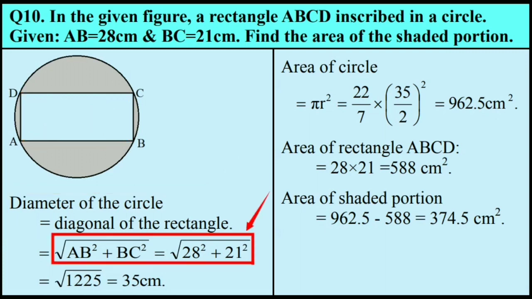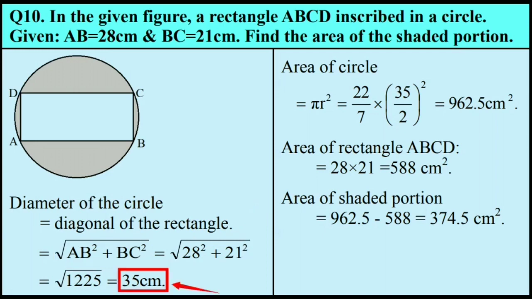Here, the diagonal of the rectangle is obtained using Pythagoras theorem and the result is 35 centimeter. Since diagonal of the rectangle is 35 centimeter, hence the diameter of the circle also is 35 centimeter.